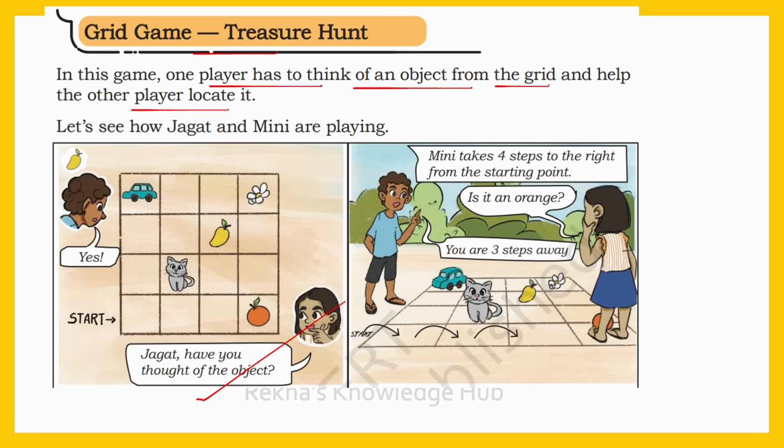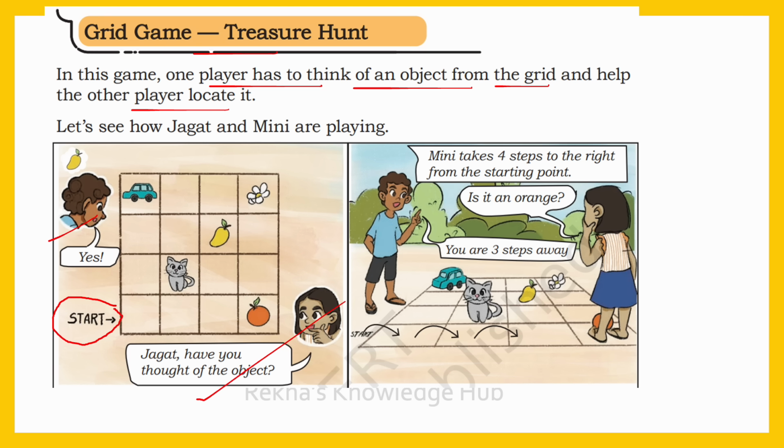Jagat, have you thought of the object? Mini asked. Then Jagat said, yes. See, here you can see a start marked at the bottom left corner. And Jagat is looking at this grid with several objects on it. You can see car, mango, orange, etc. Jagat is thinking of one of these objects. And Mini is asking him, Jagat, have you thought of the object? Then Jagat said, yes.